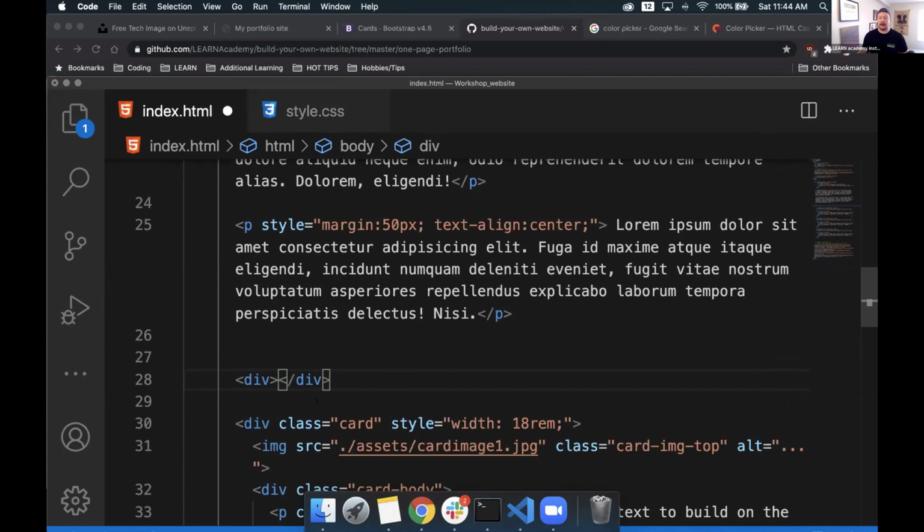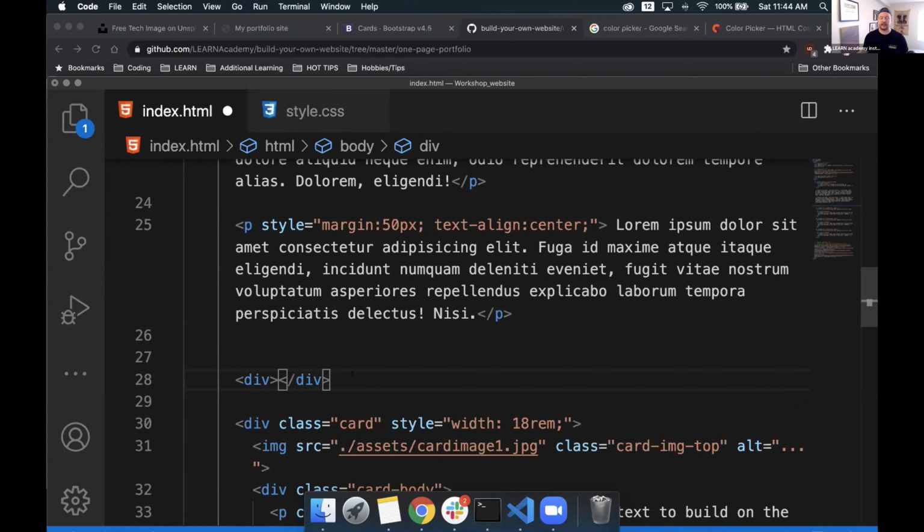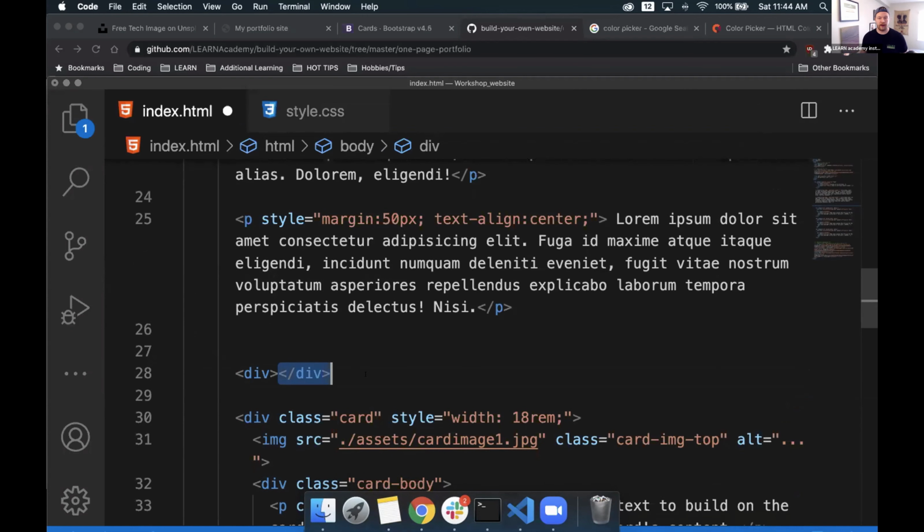You'll see that it needs a closing tag. This is one of these base elements that requires a closing tag in order for it to be completed. But that closing tag's in the wrong place for right now. So what I'm going to do is highlight this code, copy it, and then delete it. But I have that closing tag inside of my clipboard, so I don't need to worry about it.